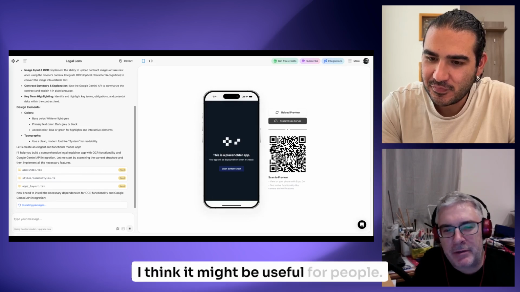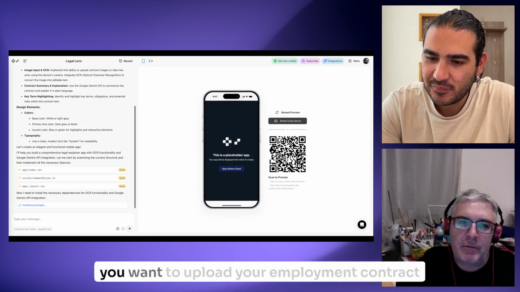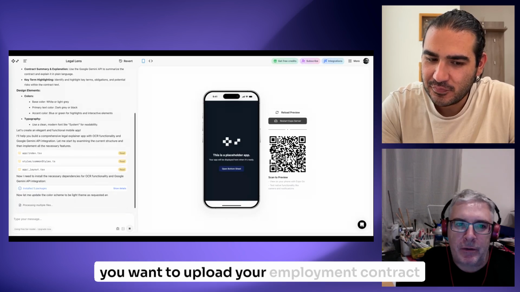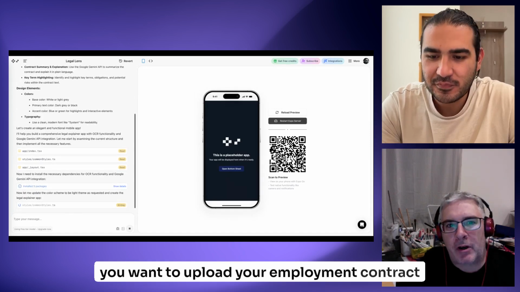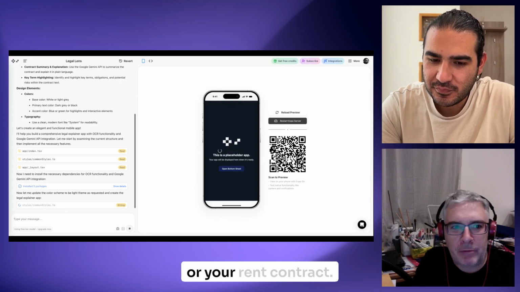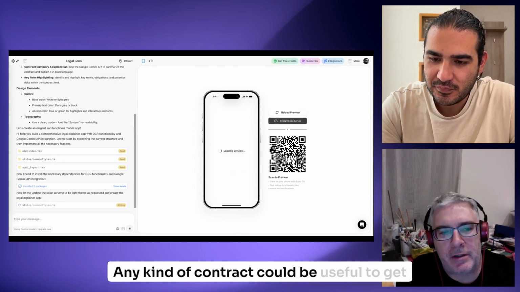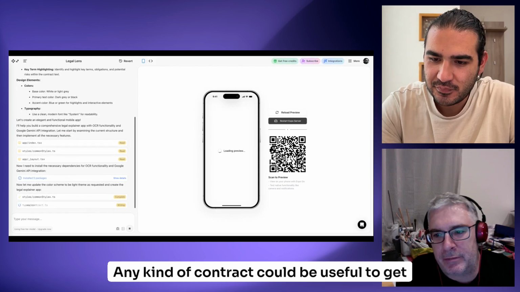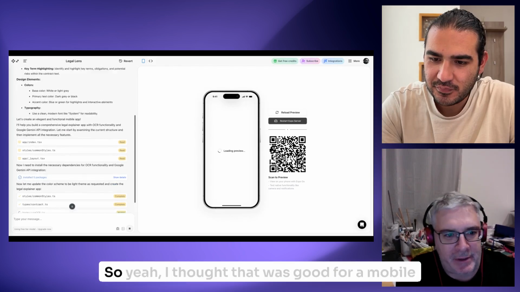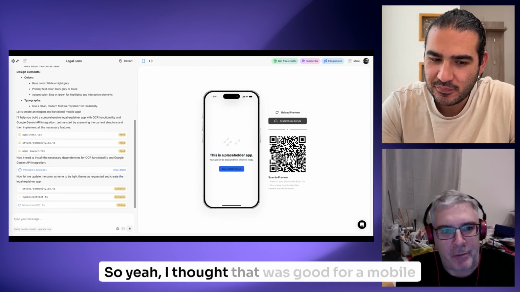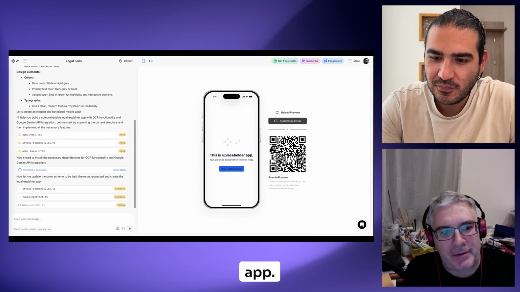I think it might be useful for people. Maybe you want to upload your employment contract or your rent contract. Any kind of contract could be useful to get analyzed by the AI. So yeah, I thought that was good for a mobile app.